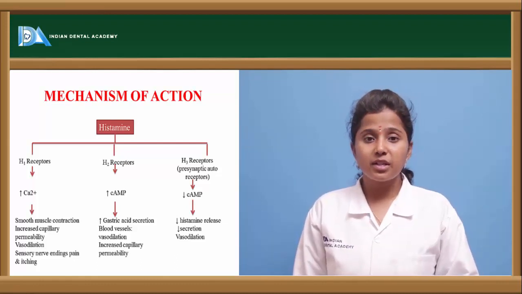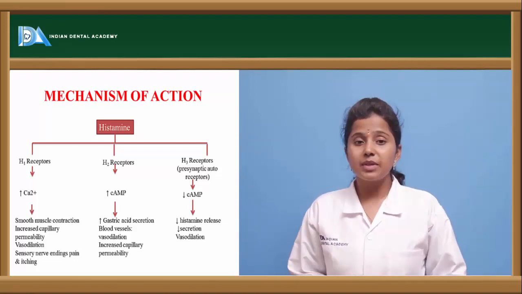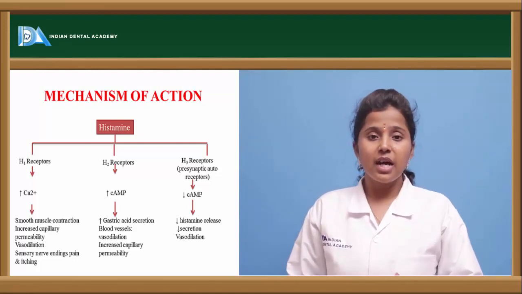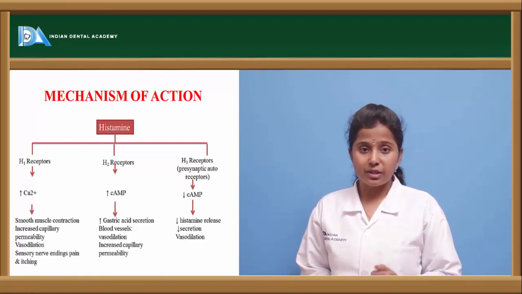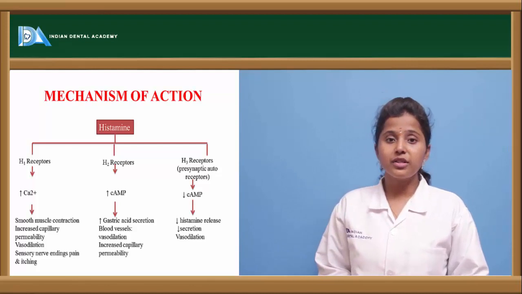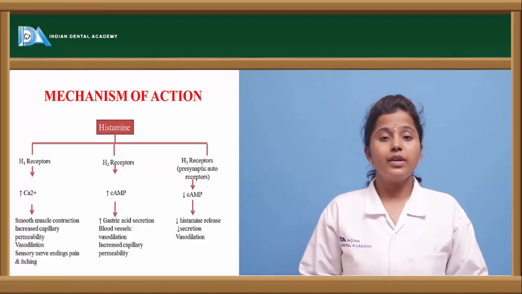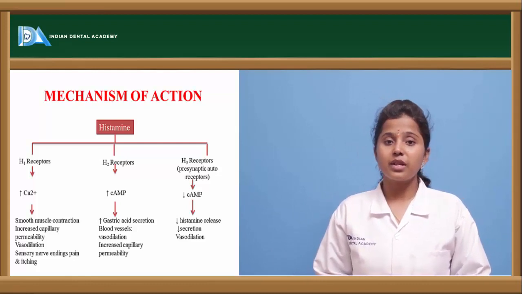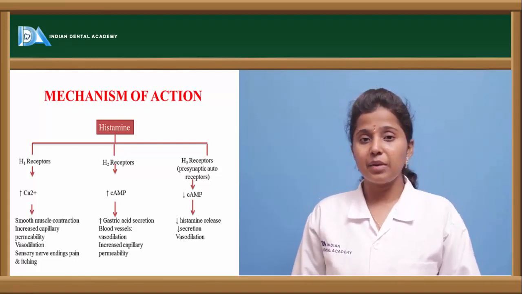And when histamine binds to H3 receptors, there will be decreased cyclic AMP levels, where it causes vasodilation, bronchodilation and various other smooth muscle relaxation, because it causes decreased cyclic AMP levels.